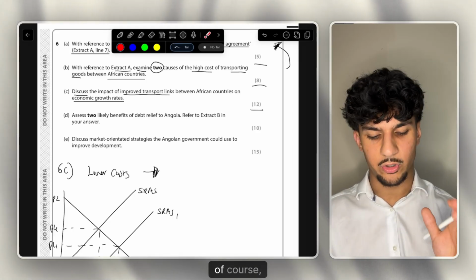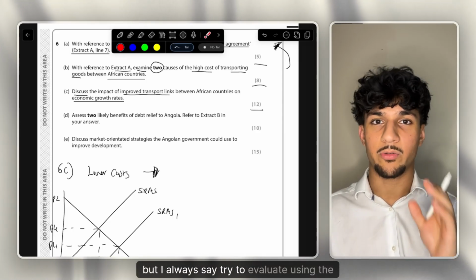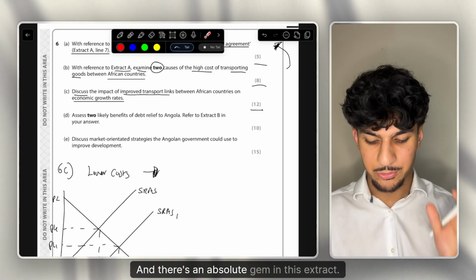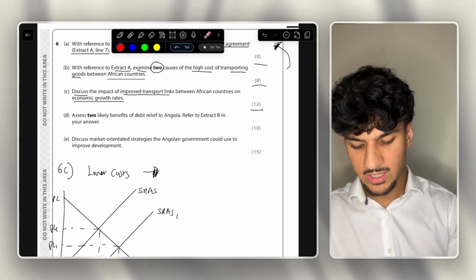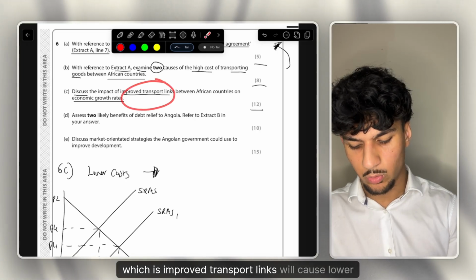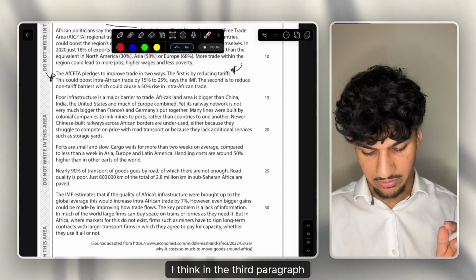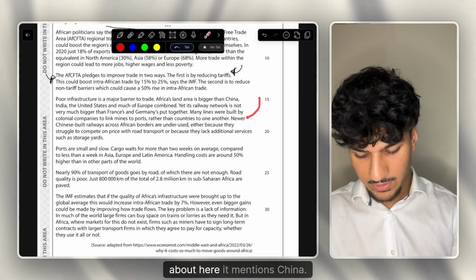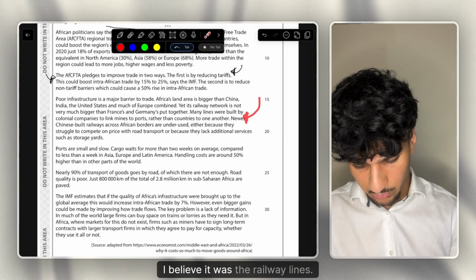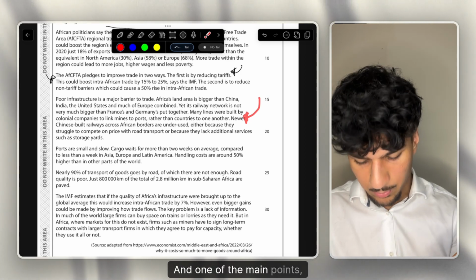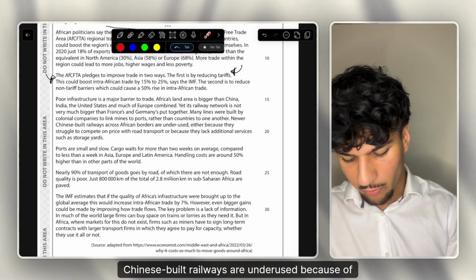Now I always say, of course, with a 12-mark question, there are 4 evaluation marks, but I always say try to evaluate using the extract, and there's an absolute gem in this extract. So of course, we're evaluating basically a point, which is improved transport links will cause lower costs. But if you remember back to this extract, I think in the 3rd paragraph, about here, it mentions China. So China did invest into, I believe it was the railway lines, and one of the main points, it says Chinese built railways are underused because of price.